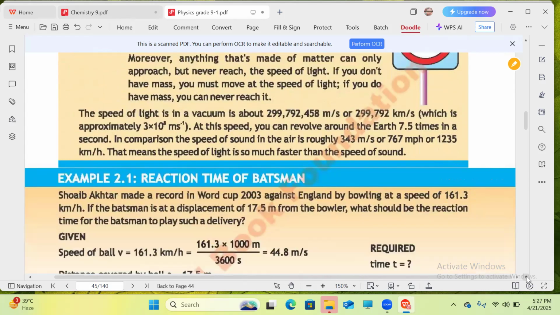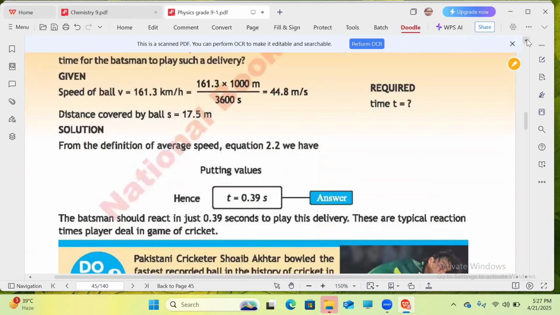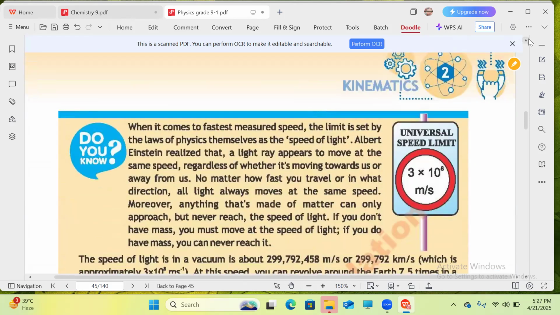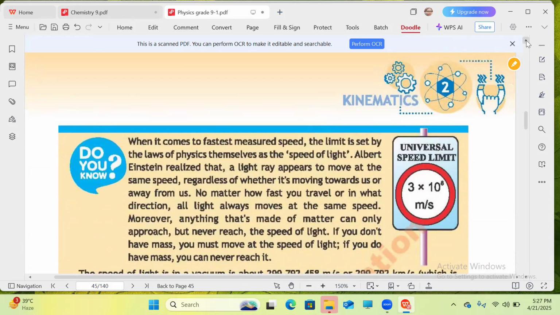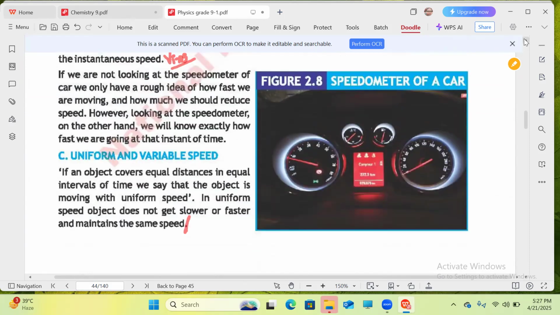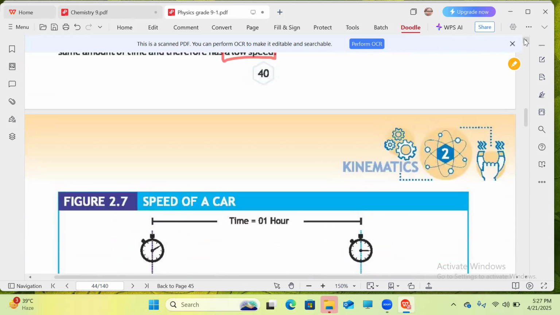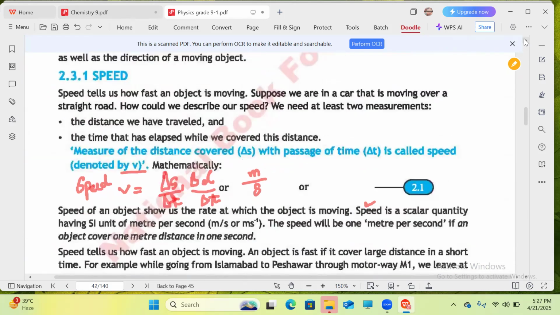So next here is given an example. I think that will become too long for our topic today. What do you say? If you want to read more, you can tell me. Okay, so we have to add this to the diary, uniform and variable speed. Understand that? So very quickly, yes ma'am, I understand. Just revise your today's lecture in 5 to 6 minutes in your own words. Then we have to end our class.